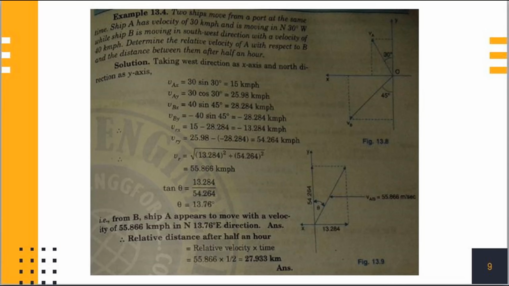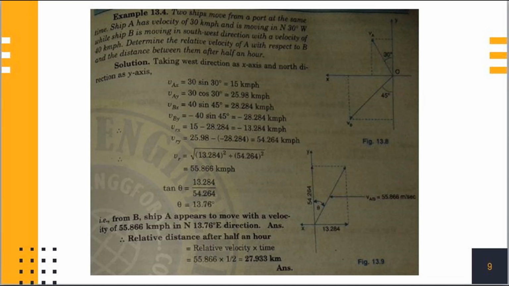Problem number 3. Two ships move from a port at the same time. Ship A has a velocity of 30 kmph and is moving in 30° north of west, while ship B is moving in southwest direction with a velocity of 40 kmph. Determine the relative velocity of A with respect to B and the distance between them after half an hour.